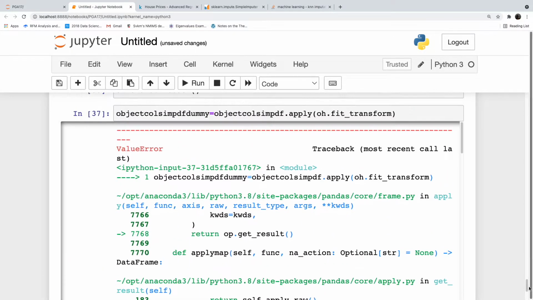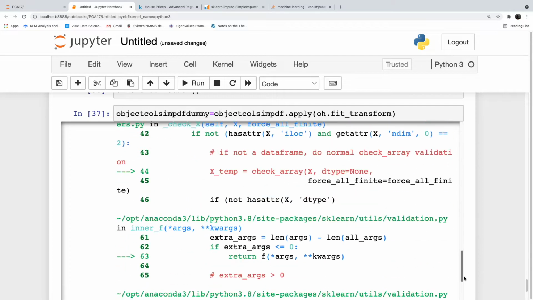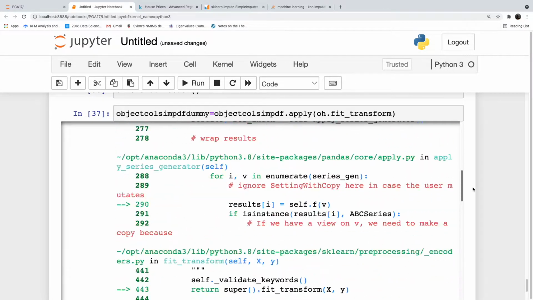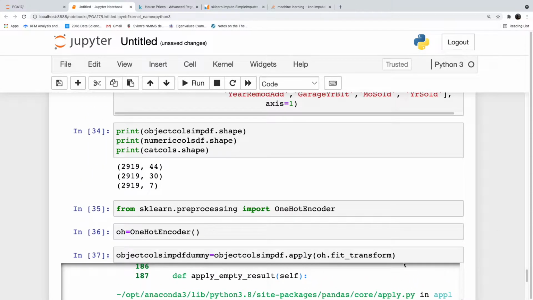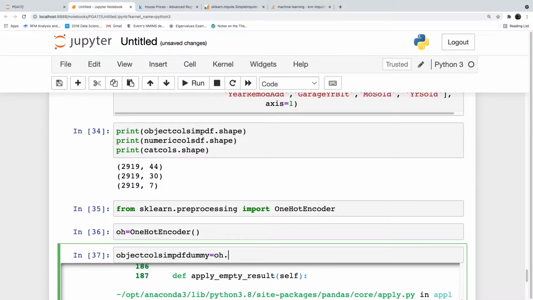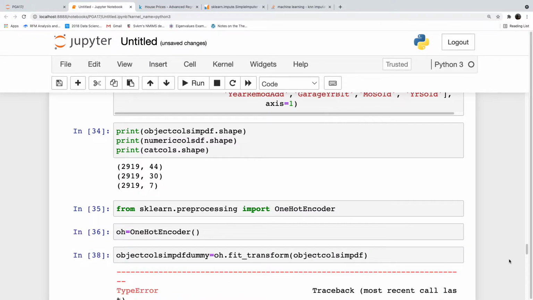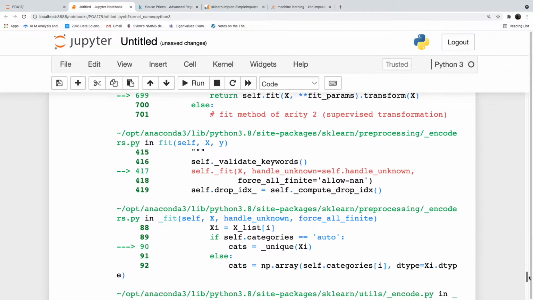So what is the error? Okay, so we have to give it the other way around: oh.fit_transform in brackets object_cols_imp_df. Still it is giving an error.